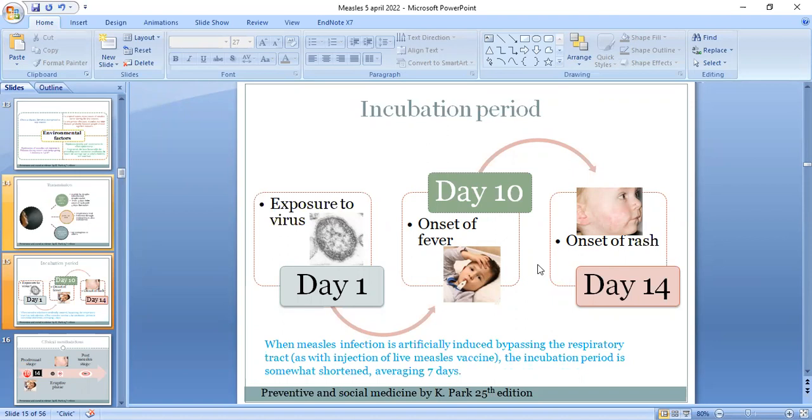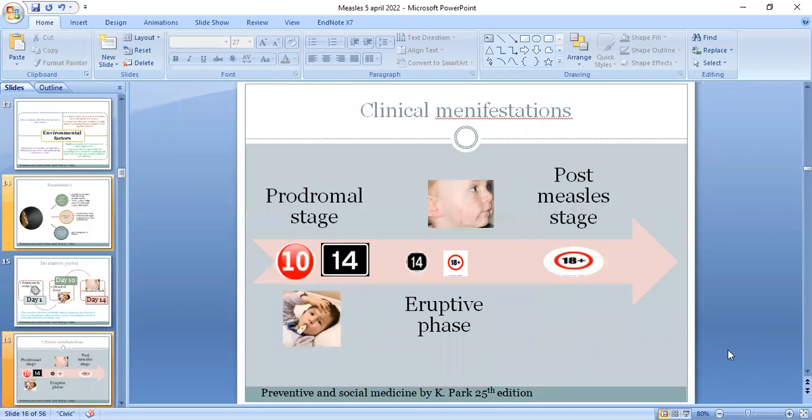When measles infection is artificially induced by passing through the respiratory tract, as with injection of live measles vaccine, the incubation period is somewhat shortened, averaging 7 days. Now the clinical manifestation. The clinical manifestation includes 3 stages: the prodromal stage that lasts from 10 to 14 days, the eruptive phase that lasts for 14 to more than 18 days, and the post-measles stage that starts after 18 days.